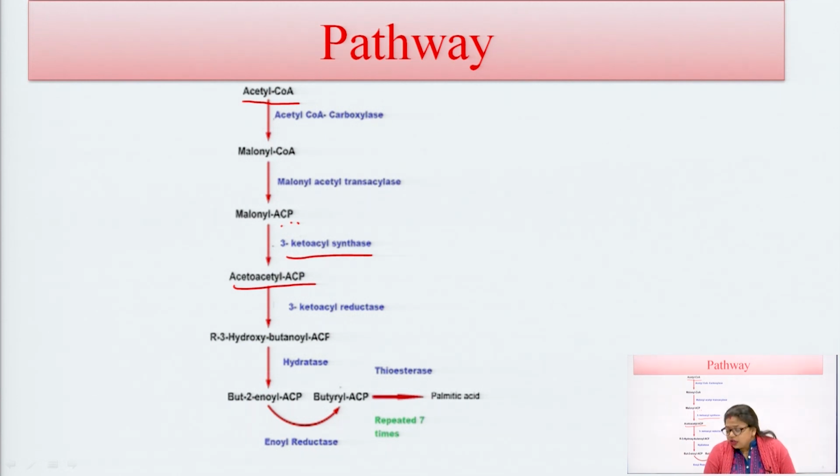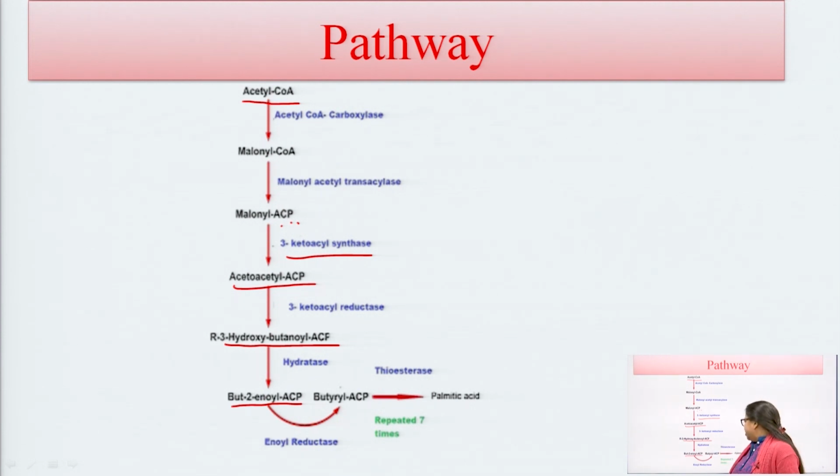This acetoacetyl ACP reacts with the 3-ketoreductase enzyme to form 3-hydroxybutanoyl acyl carrier protein. This 3-hydroxybutanoyl ACP reacts with the hydratase enzyme to form but-2-enoyl ACP, which is converted into butyryl acyl carrier protein.